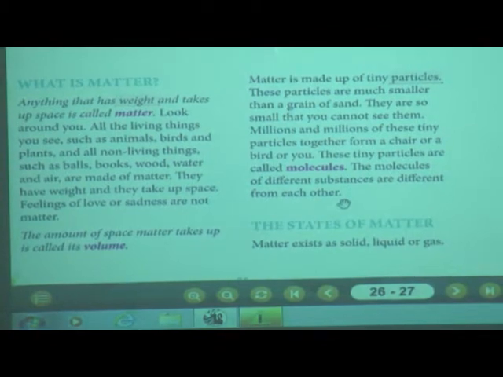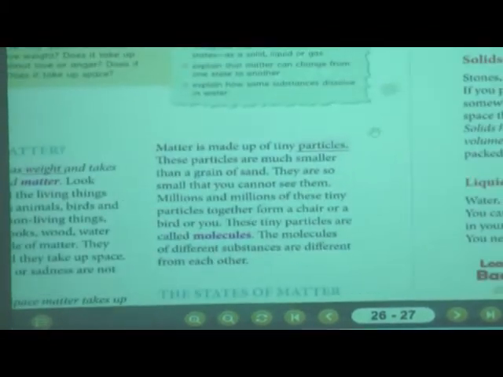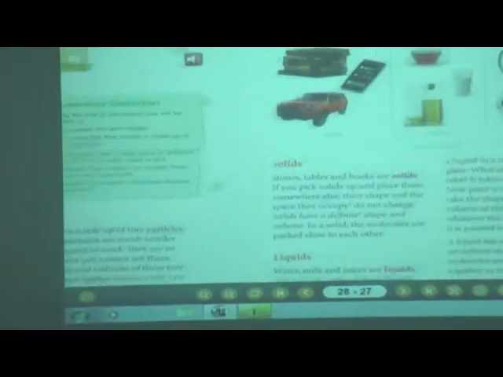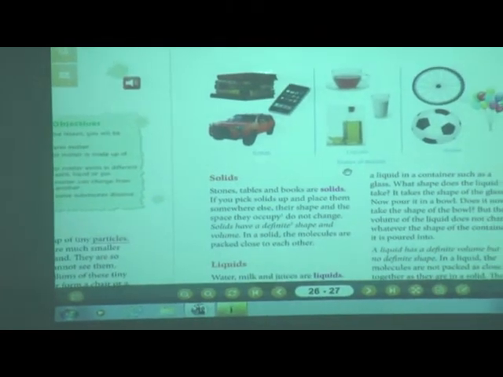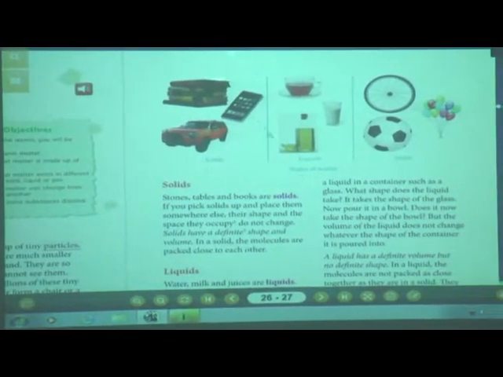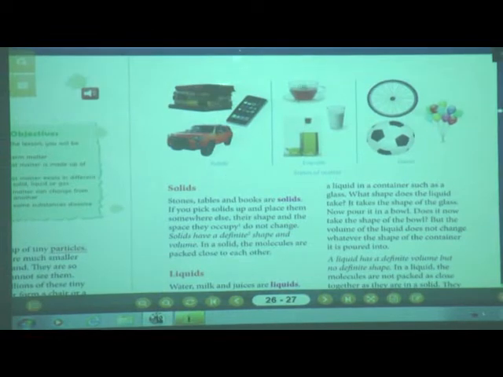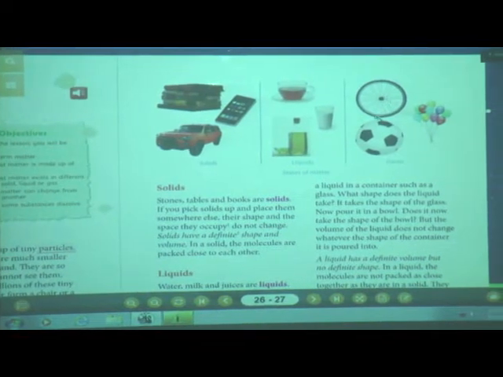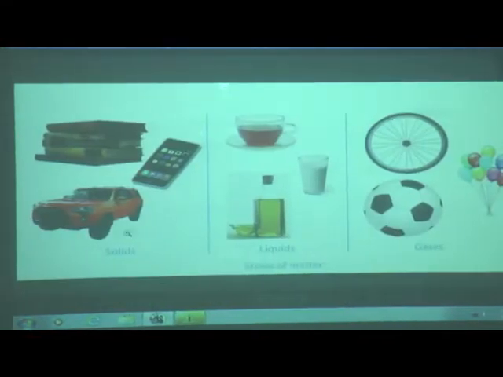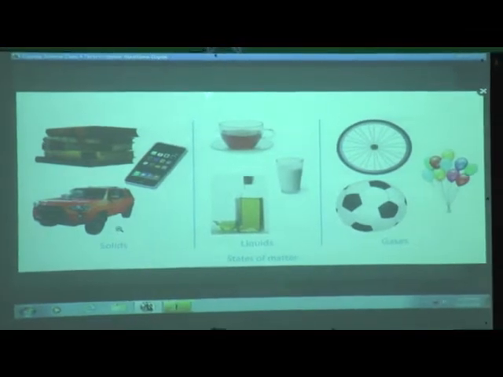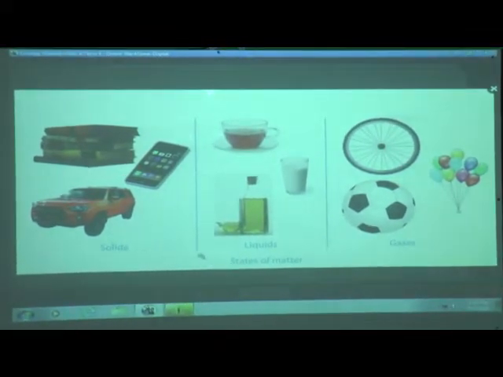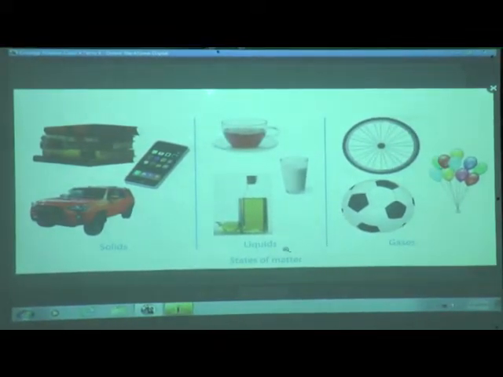There are 3 states of matter. I will show you again here. See, matter exists in 3 different states: solids, liquids and gases.